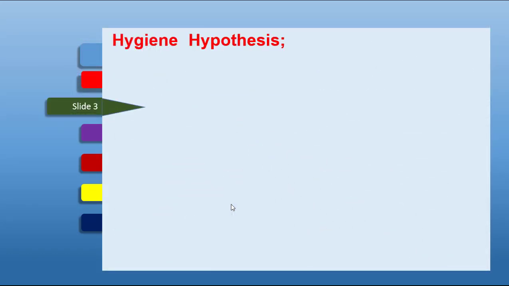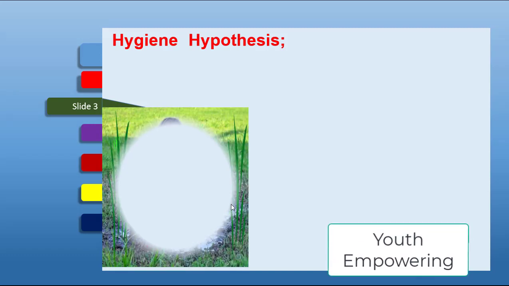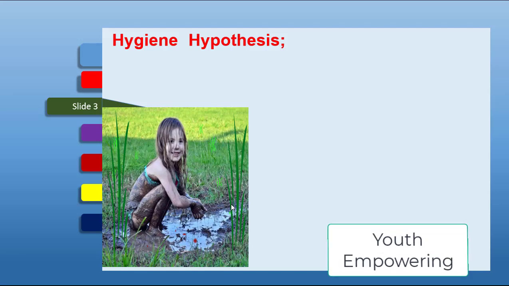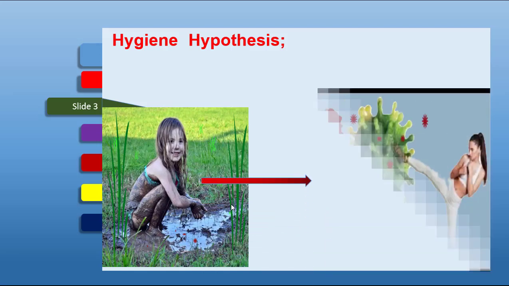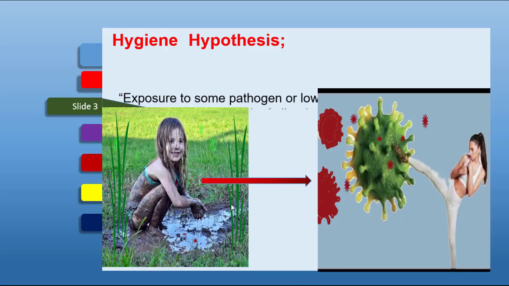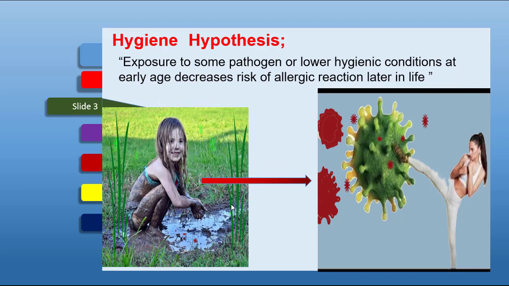Developed countries have high rates of allergic reactions, and the reason for the unexpected rise in allergic reactions was explained in the hygiene hypothesis. According to this hypothesis, exposure to some pathogens or lower hygienic conditions at an early age decreases the risk of allergic reaction later in life.